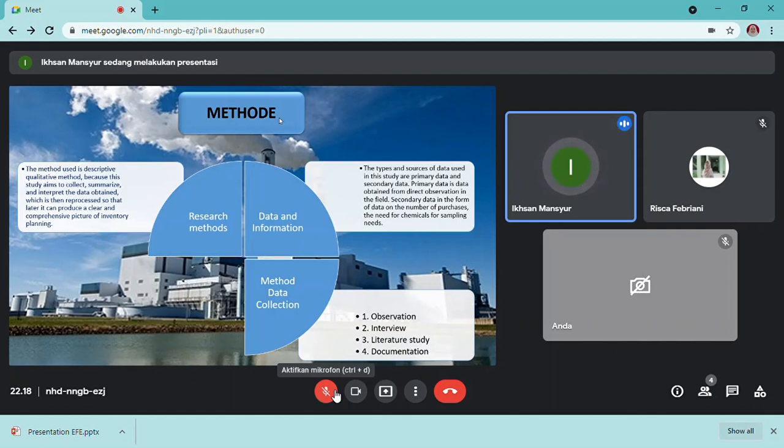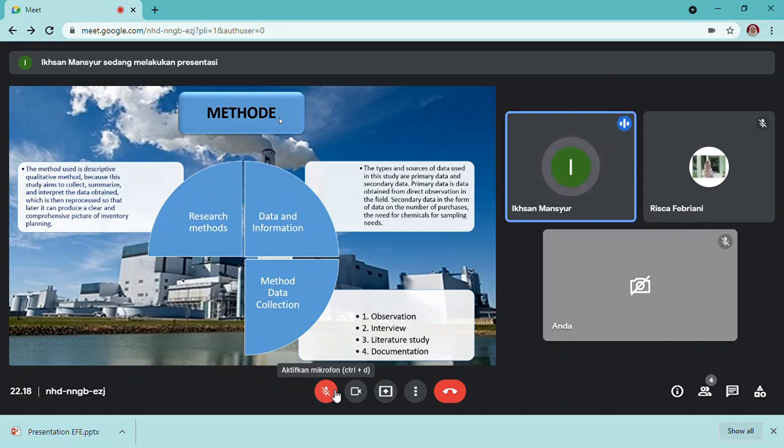The author conducted direct interviews with the parties involved in the procurement of chemical needs through direct questions, so that qualitative and quantitative data were obtained. Interviews were conducted with the company inventory staff and PPIC to obtain primary data.